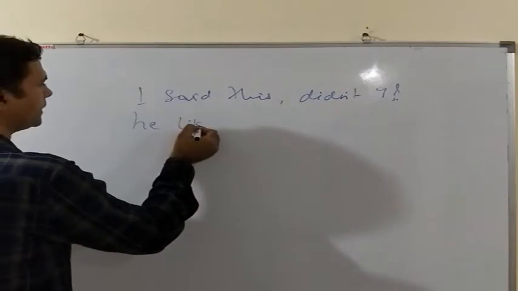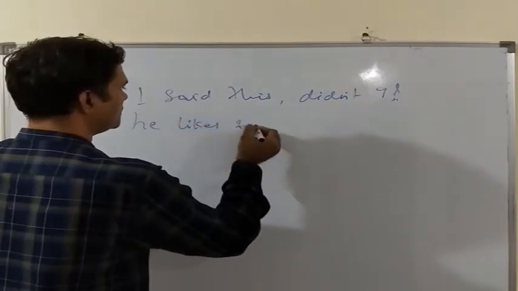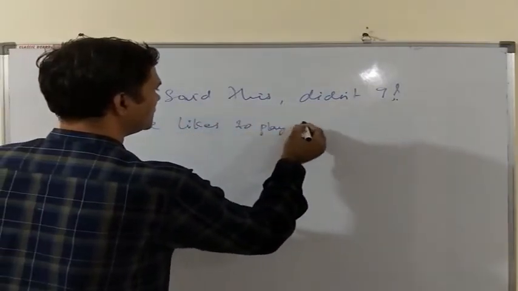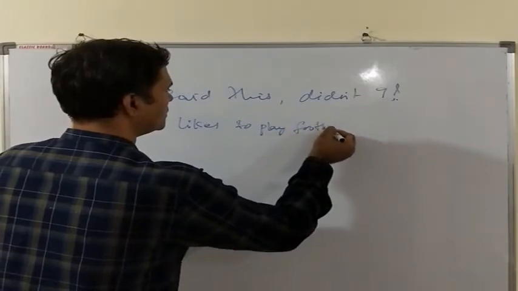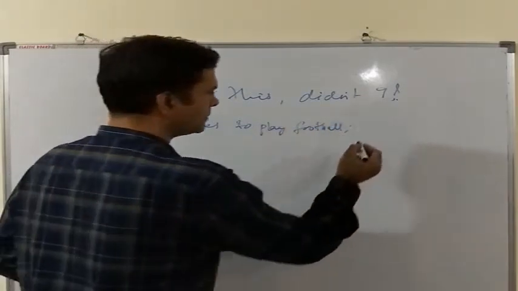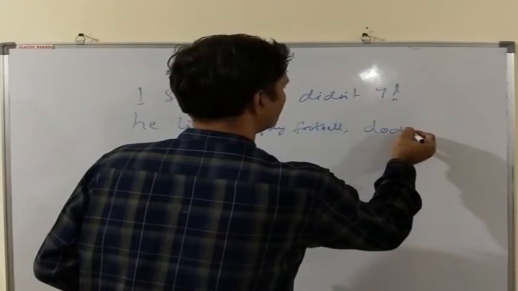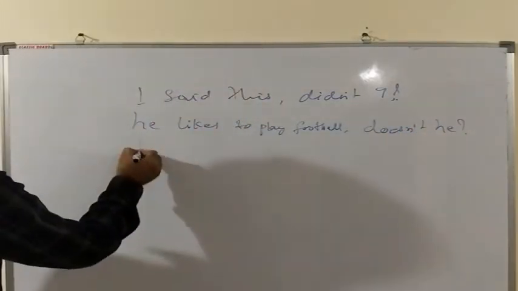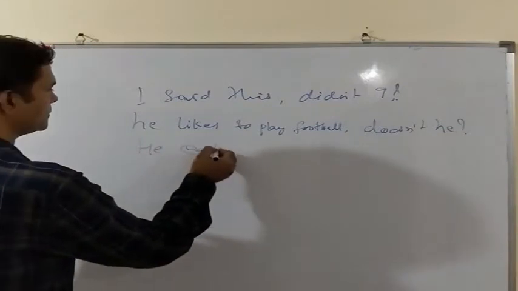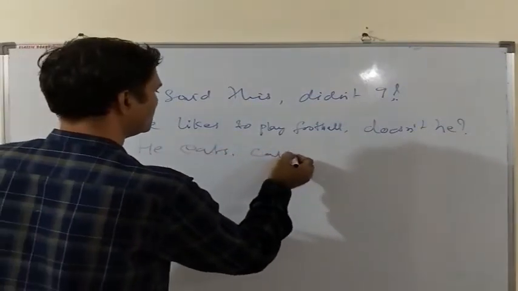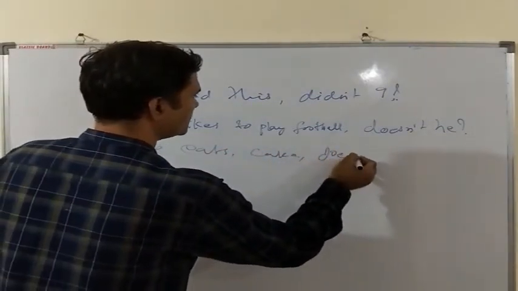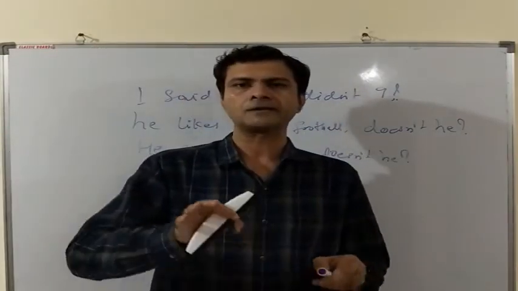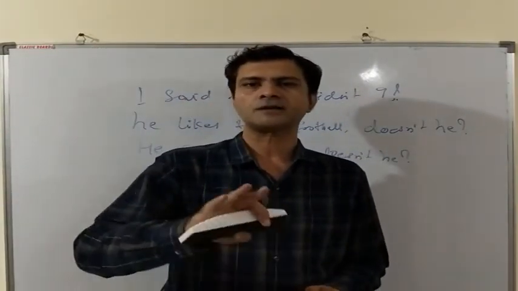He likes to play football. Doesn't he? He eats cake. Doesn't he?